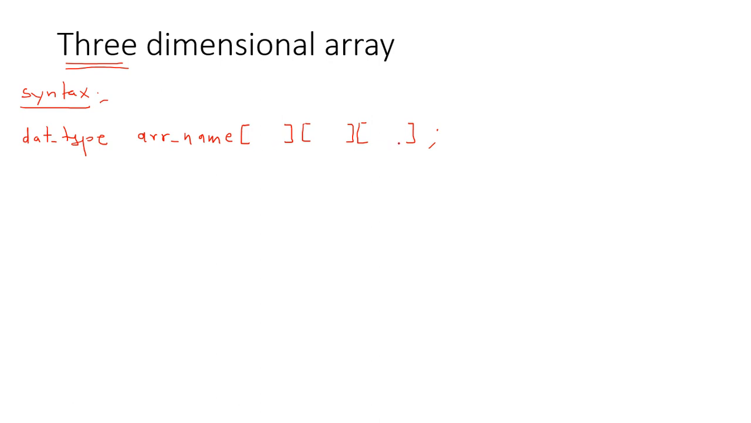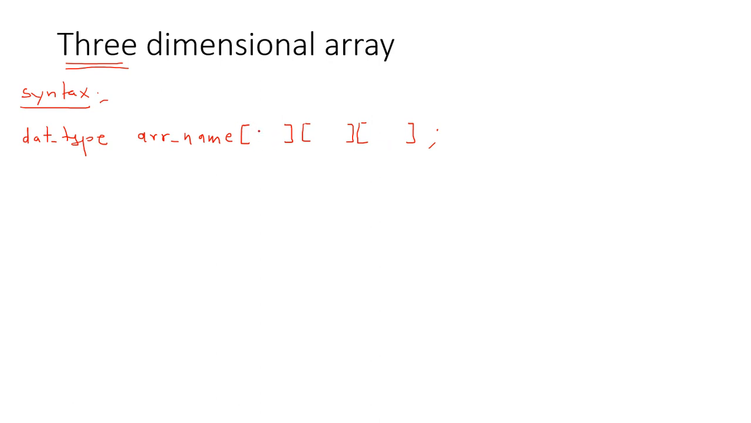Now let's move ahead with a three-dimensional array. As the name implies, a three-dimensional array contains three subscripts. So let us write the syntax for the three-dimensional array. First, we'll write the data type, then the name of the array, that is array name. It requires three subscripts, and within these three subscripts we need to specify the size.